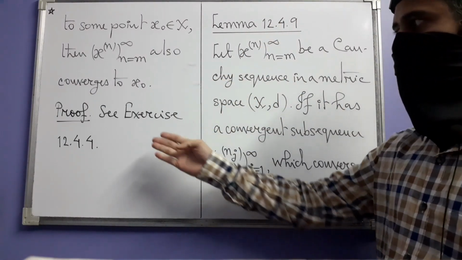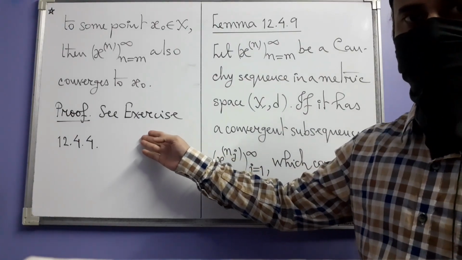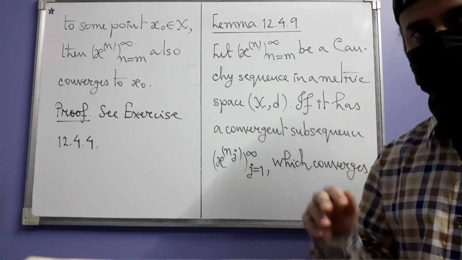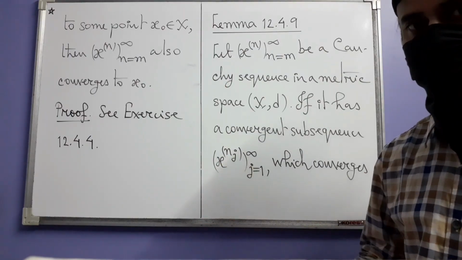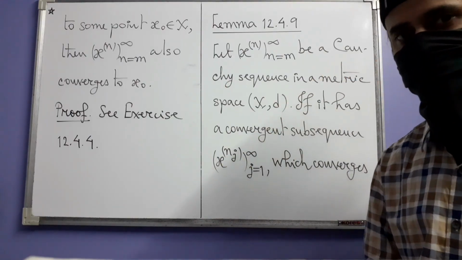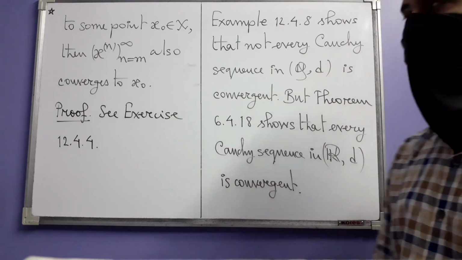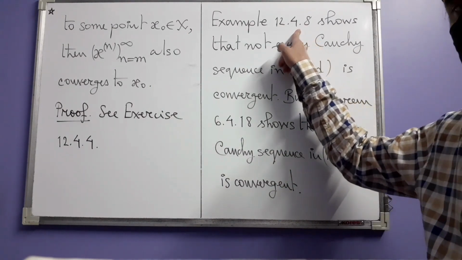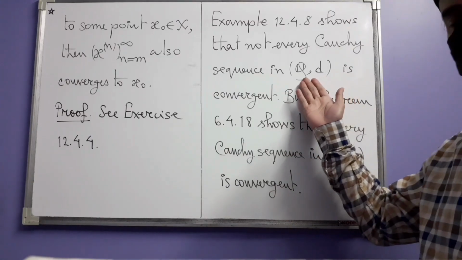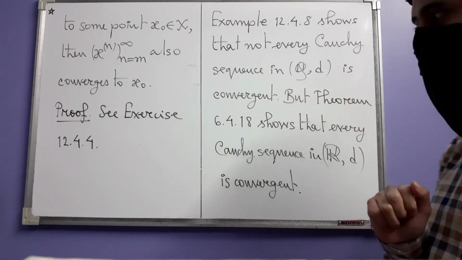And for its proof, we have to wait until we solve exercise 12.4.4, which we will do once the section is over. We will start solving the exercises. So there we will prove all these things. So the example we saw today, example 12.4.8, shows that not every Cauchy sequence is convergent in the space of rational numbers with the usual metric.